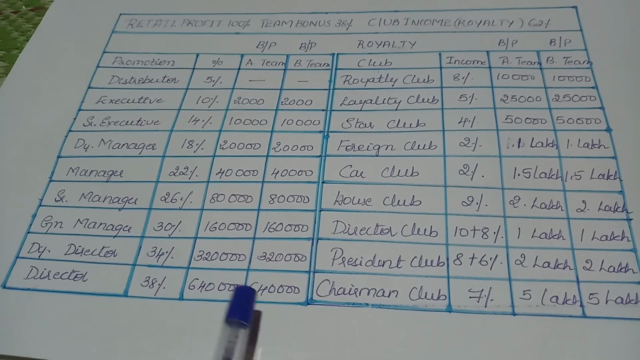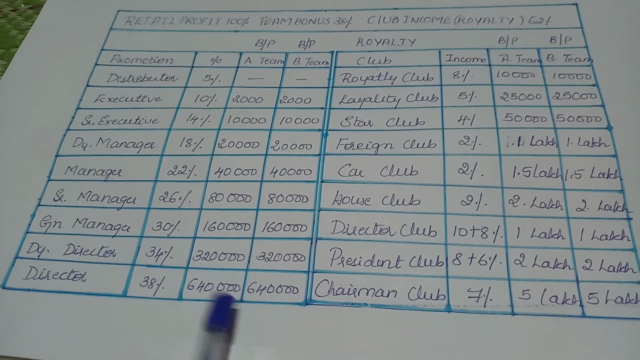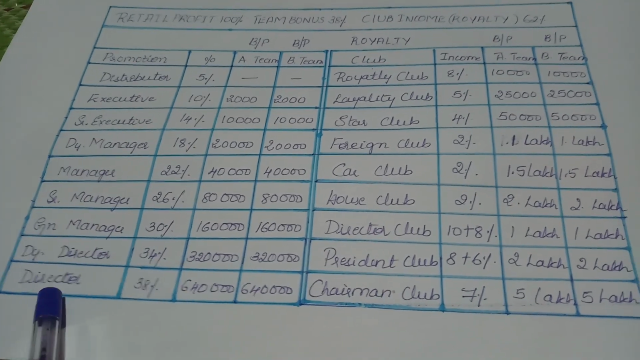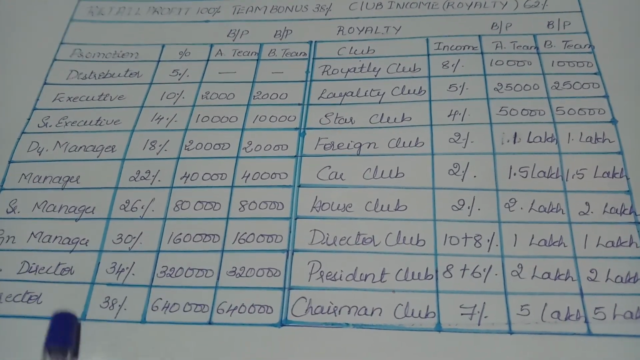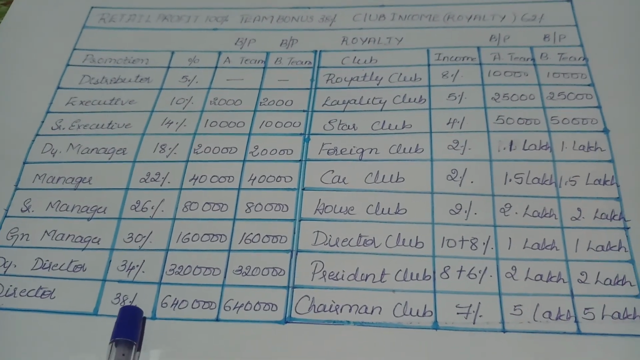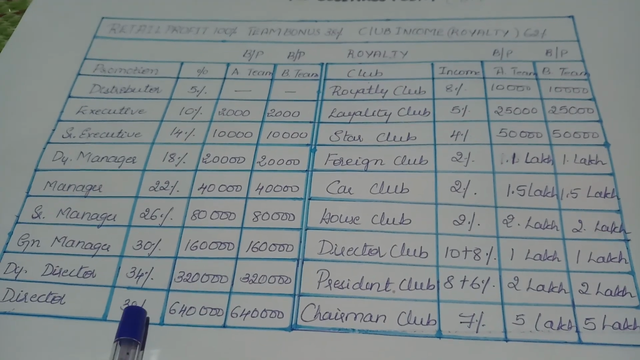Once you complete 6,40,000 on 6,40,000, just imagine 6 lakh 40 and 6 lakh 40 on both sides, you will qualify as a director and you will be getting 38%. 38% is a huge amount actually, guys. You will start getting your director bonuses also.